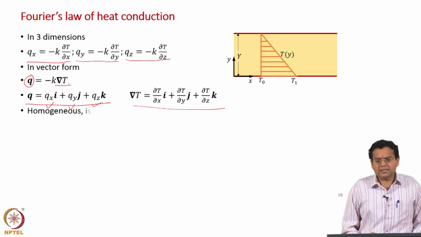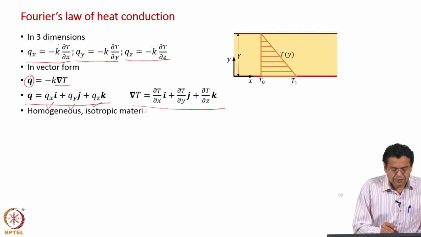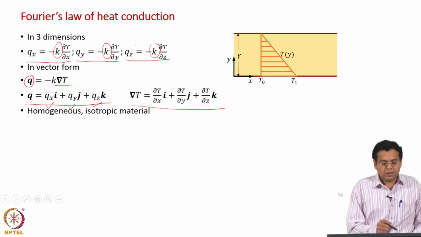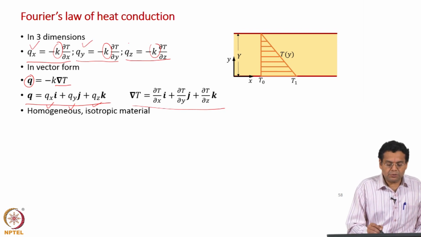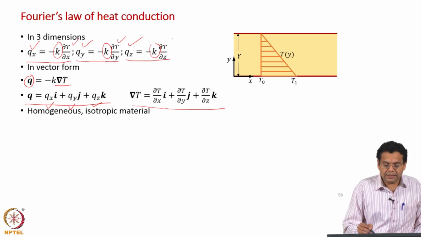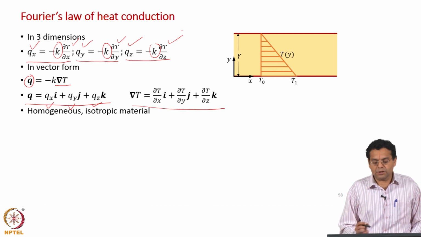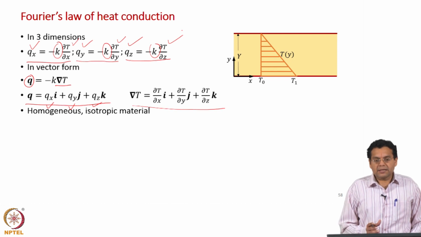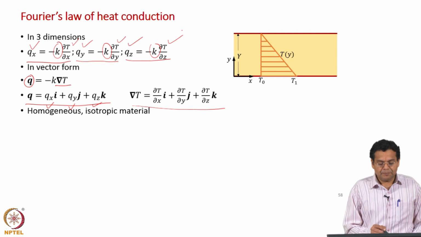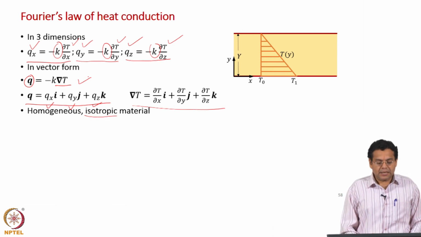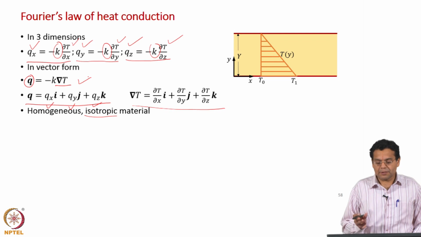Now, if you look at this expression, I have used the same thermal conductivity in all the 3 directions. We have qx, qy, qz, so there is a direction attached to the left side. I have also attached a direction to the gradient of temperature, dou T by dou x, dou T by dou y, dou T by dou z, but k has been taken as the same along the 3 directions, and that we know defines the isotropic material. So, this Fourier's law of heat conduction which we are discussing is applicable for a homogeneous isotropic material.